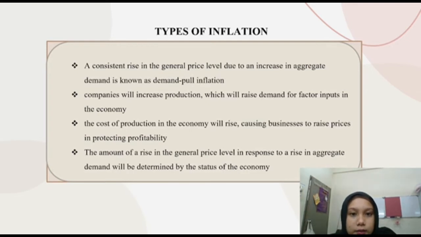Next, the type of inflation is domestic cost push inflation. It is a sustained rise in the general price level due to a rise in the cost of production in the economy because of domestic factors independent of demand. For example, workers will bargain for higher wages to maintain purchasing power when they expect prices to rise. They will also bargain for higher wages when they have greater bargaining power due to a tighter labor market.